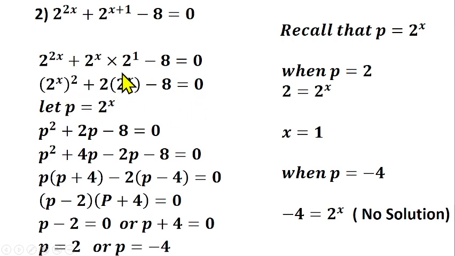So you can see that this bracket and this bracket are equal. So you can represent it with another variable. So they say let p equals 2 raised to power x. So that means we'll be having p squared plus 2p minus 8 is equal to 0. And this is also a quadratic equation that we need to solve. Now, look for two numbers you can multiply together to give us minus 8, and when you add those two numbers together, it will give us plus 2 here. Which two numbers can you multiply together with their sign to give us minus 8?